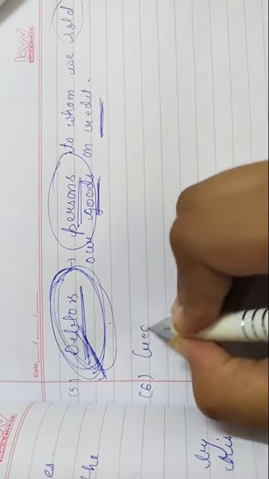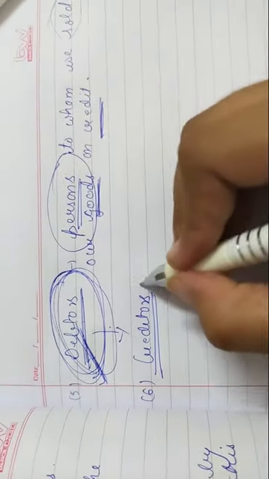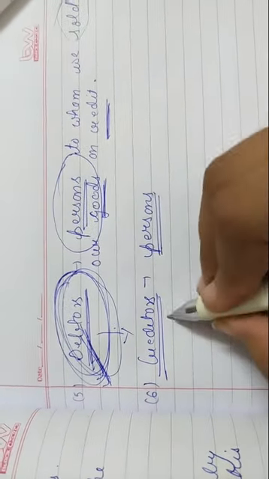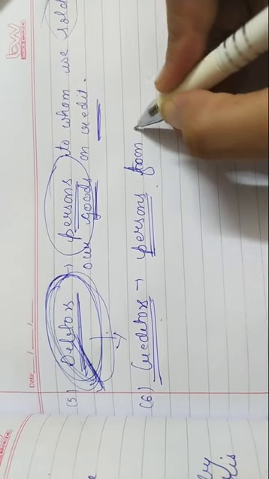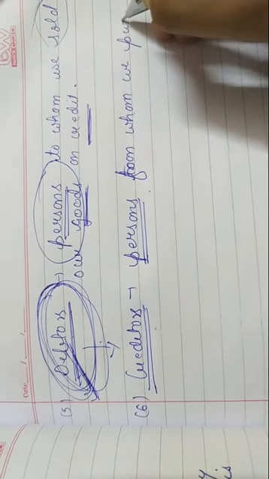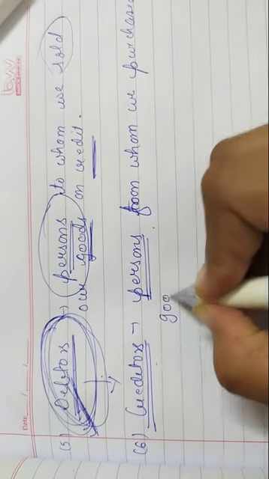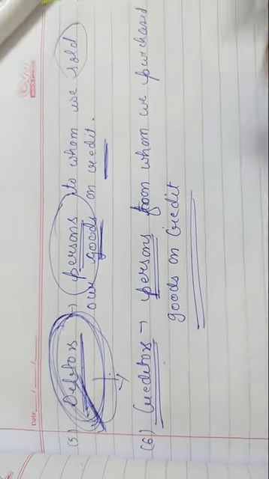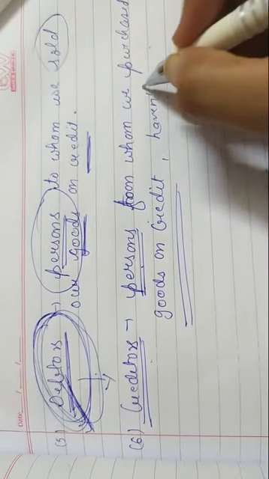Next point, that is creditors. Creditors are the opposite of debtors, and they are also persons. So creditors are those persons from whom we purchased goods on credit. It means we have purchased goods from these persons and we haven't made the payment.